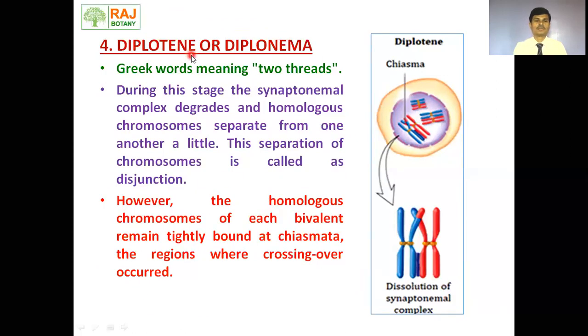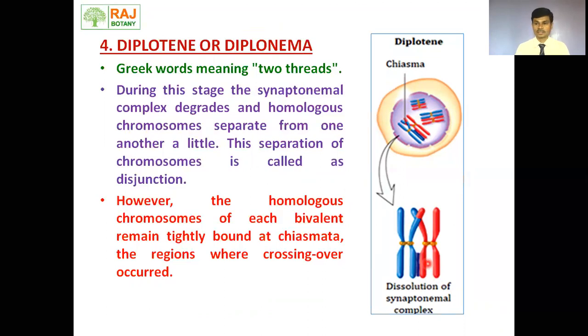Let's move towards diplotene, also called the diplonema stage. Diplo means two, tene means threads. During this stage, we can see the dissolution of the synaptonemal complex take place. That means homologous chromosomes start to separate from each other, and this stage is called the disjunction stage.